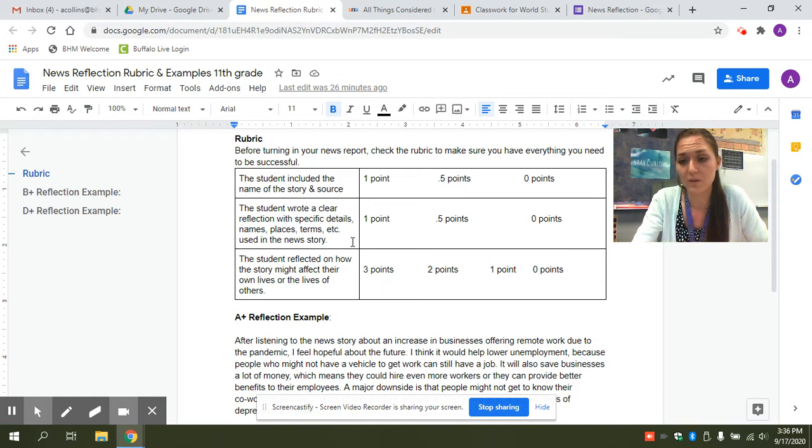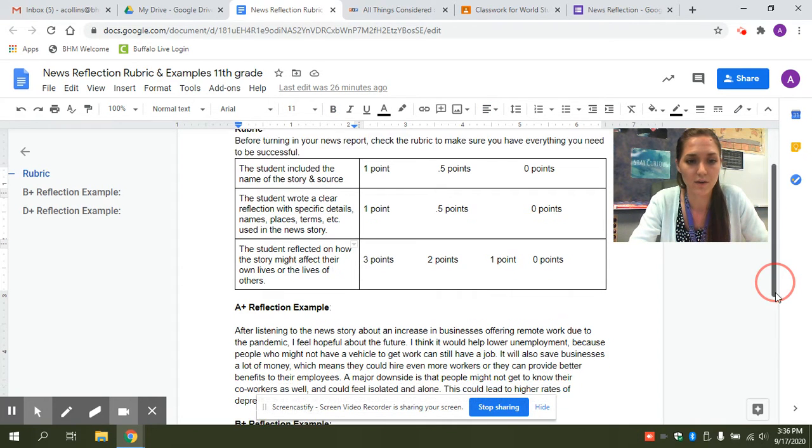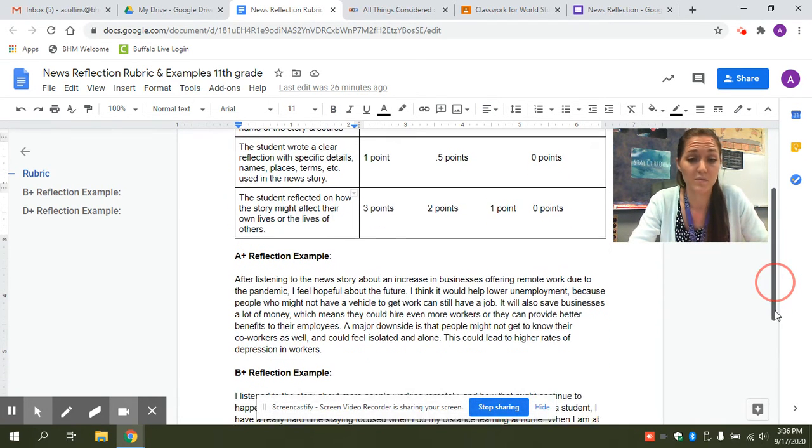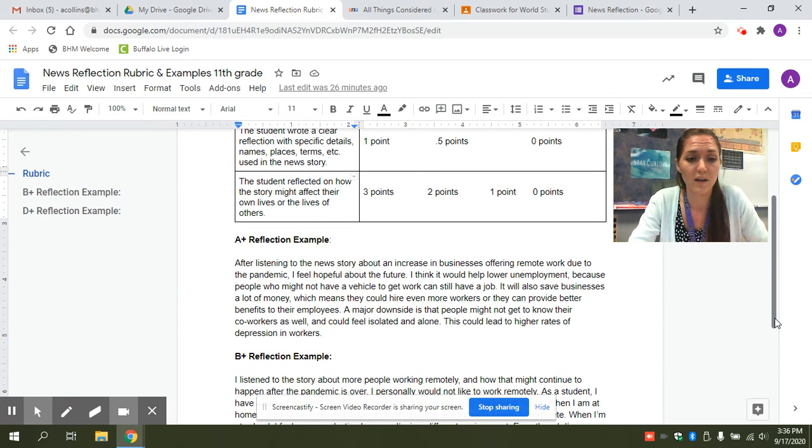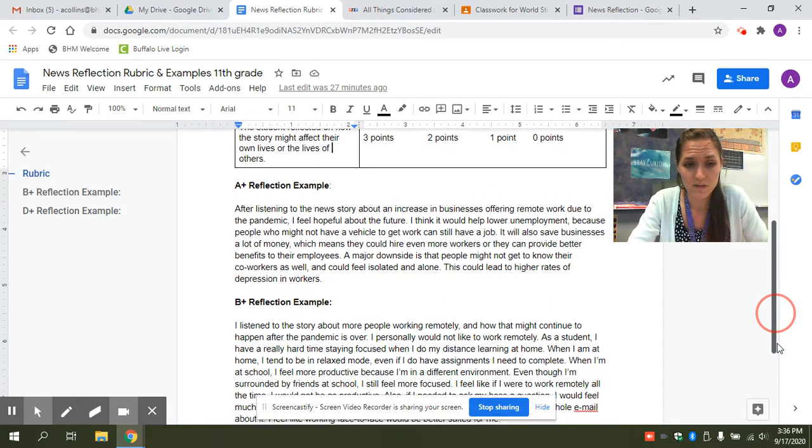So you might want to have complete sentences instead of bullet points, and make sure that somebody who didn't read your story would understand your reflection. All right, last part that you're going to be graded on, and this is the biggest part. The student reflected on how the story might affect their own lives or the lives of others. That can be you personally, your family, the people in your community, or even the people in your nation or world. That's kind of vague, so here are some examples.